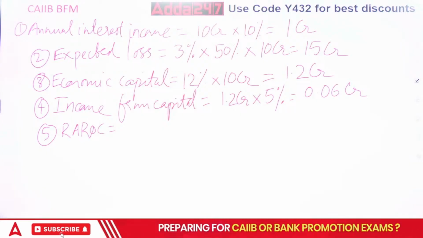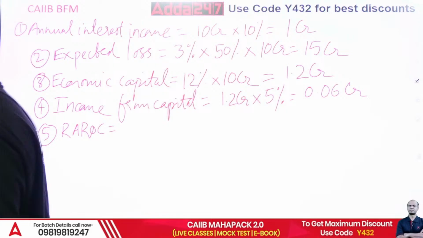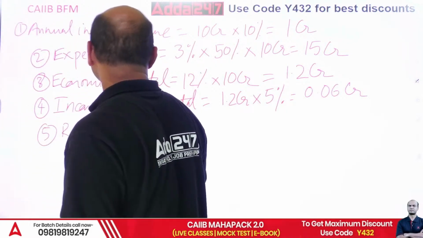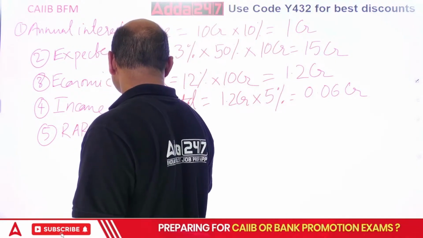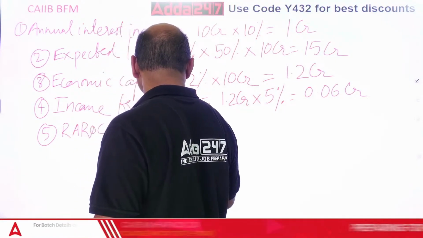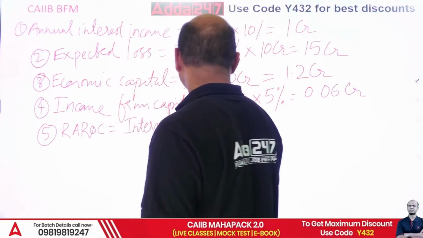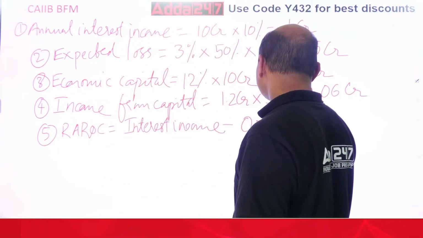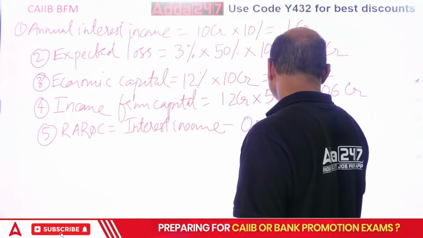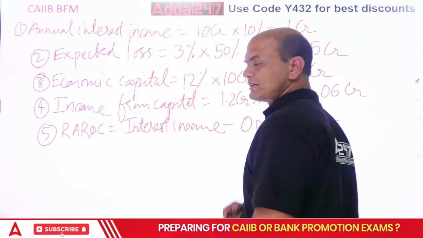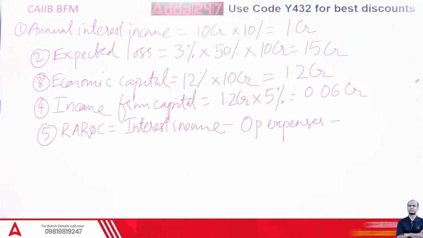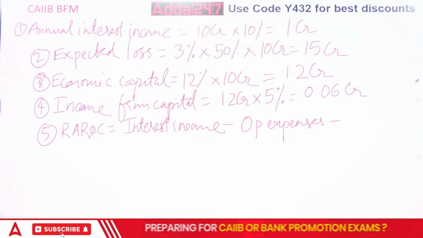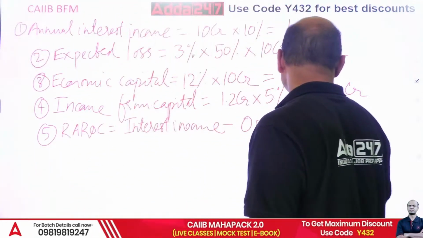Operating expenses are given, 10 lakhs. See, it's very confusing. So I'll write it over here. Total interest income minus operating expenses. Okay. Minus. See, you have to do calculations. Minus operating expenses minus, what is this? Expected loss. Minus expected loss.